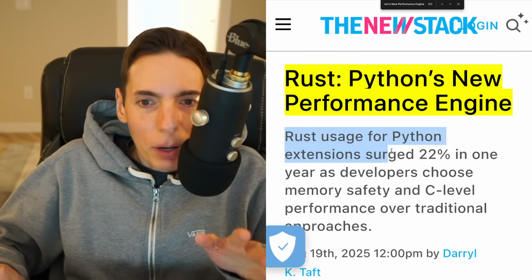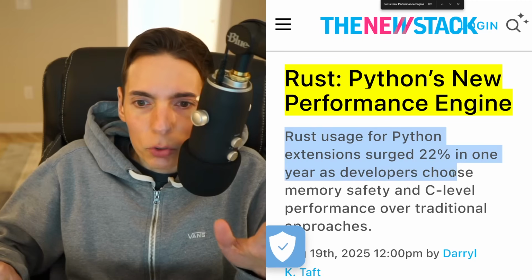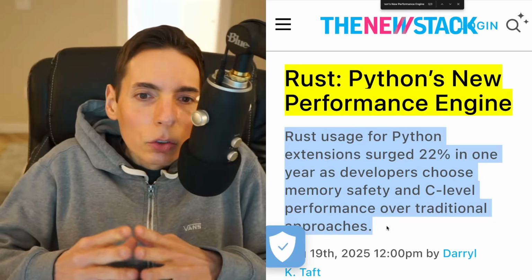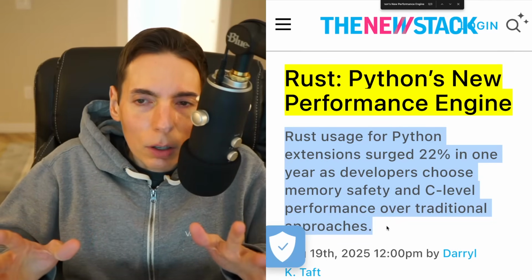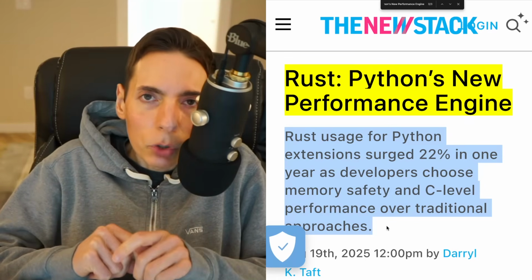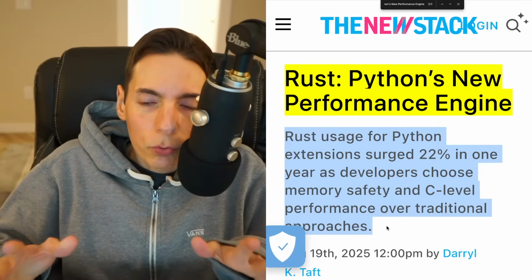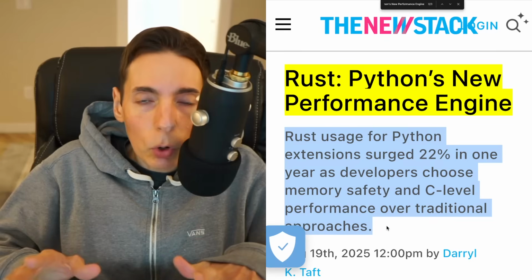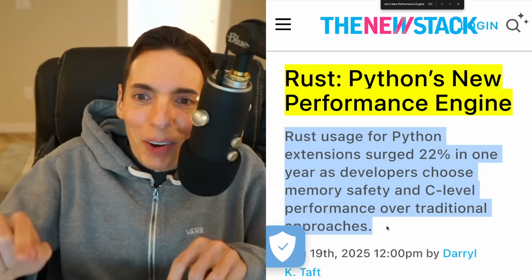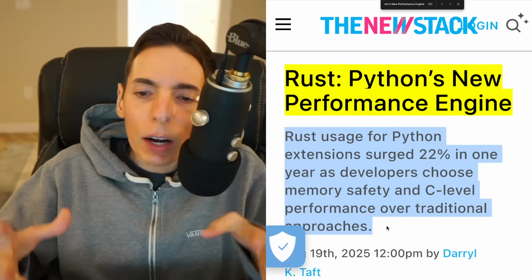So Rust usage for Python's extensions surged by 22% in just one year, as developers chose memory safety and C-level performance over traditional approaches, right? Like PyTorch, which OpenAI uses for ChatGPT for their AI training. libtorch is written in C, and it calls out to the GPU. And a lot of gaming engines are also written in C for the performance. Now, Rust gives you the same level of performance, but you get extra memory and concurrency safety. And so that's why everyone is moving to Rust instead of just using C, because it's a lot easier, because the compiler will find a lot of the problems.